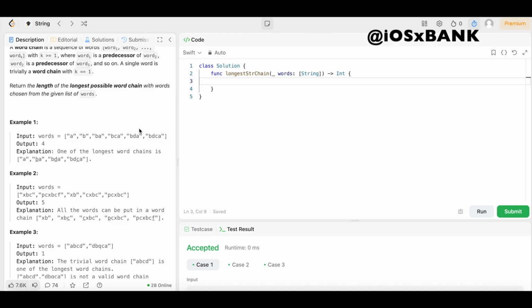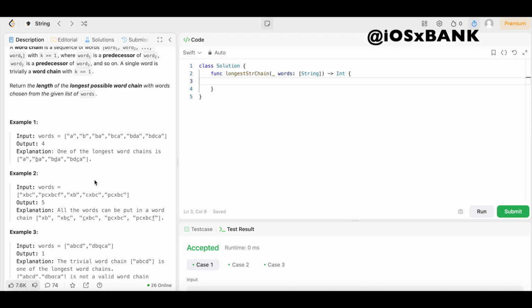Either one will work. And then finally, if we have BCA, we could insert a D right here and we'll get BDCA. Or if we have BDA, we can just insert one C and we'll still get BDCA. So there are multiple ways to create the longest word chain. This is just one of the longest word chains that they give us in this example. But if you came up with another longest word chain, don't worry, there are multiple ways that we can achieve this longest word chain that still has an output of 4.